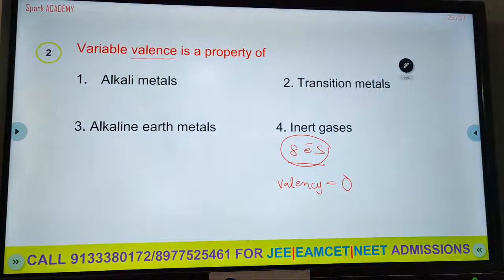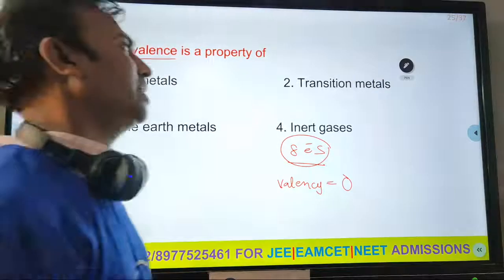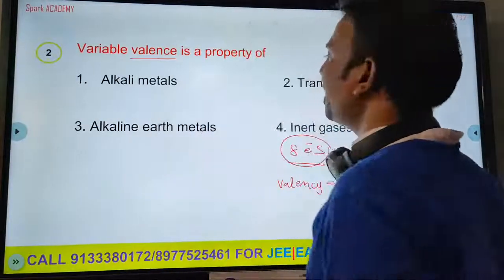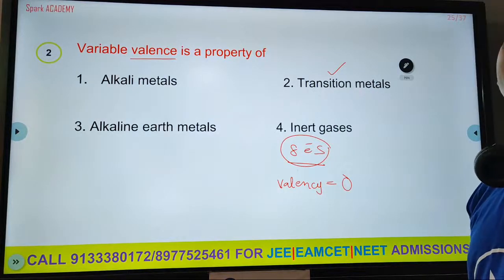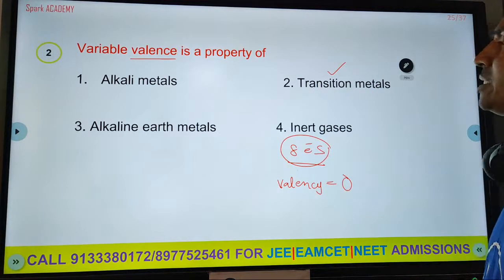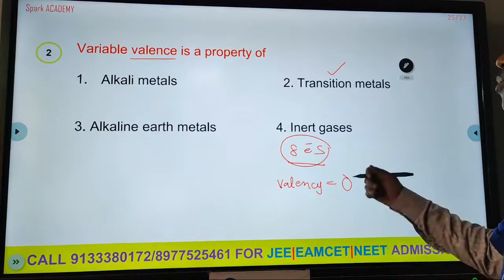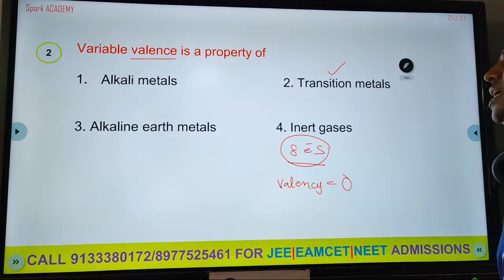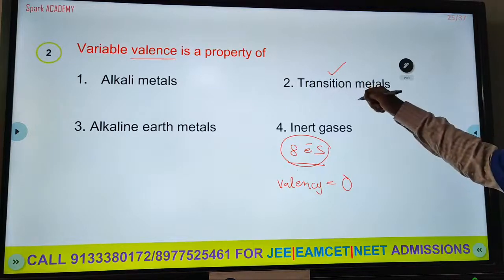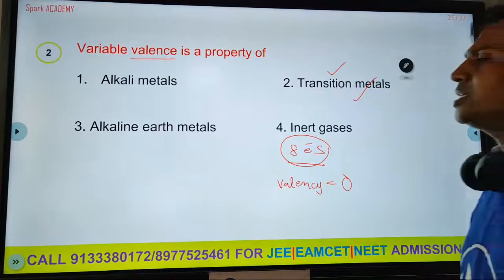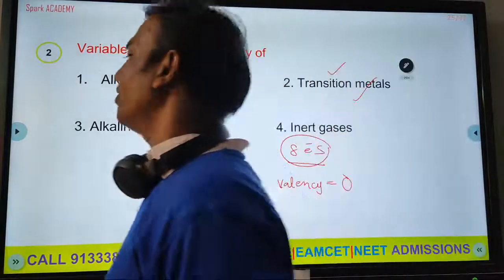So which elements show variable valency? Transition elements. What are transition elements? D block elements are called transition elements. D block elements show more than one valency.